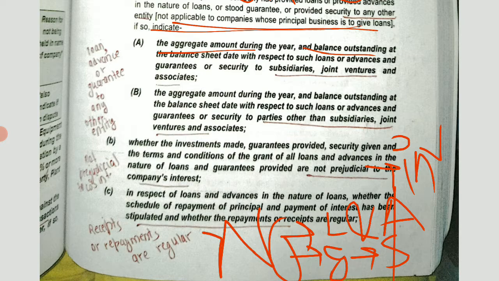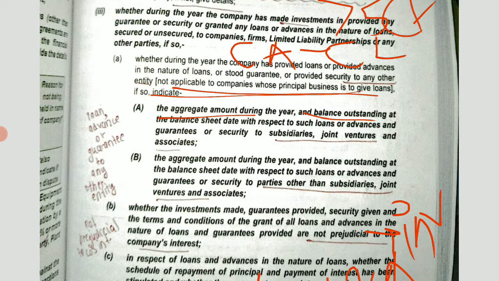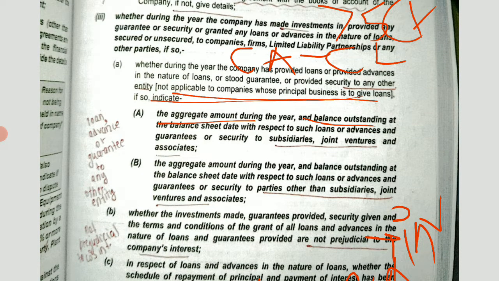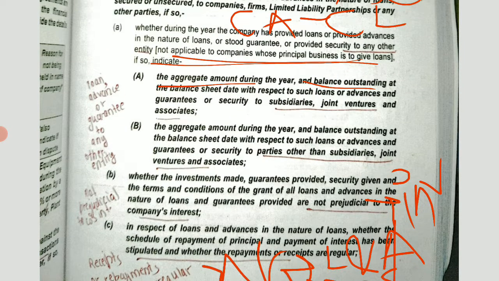Now what is loans and advances? Loans and advances are that the company is giving its money to either any other company or any other firm or any other limited liability partnership. Okay, so to anyone, any firm, the company is giving the money. Okay, what is guarantee or security? Guarantee or security is like the company is giving someone any guarantee or is holding any security. So all these things are written here.